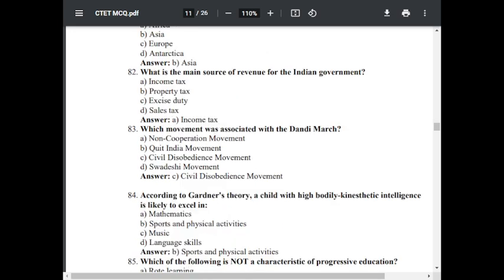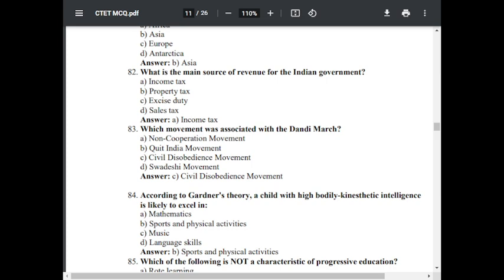Question number 83. Which movement was associated with the Dandi March? Option A, non-cooperation movement. Option B, quit India movement.